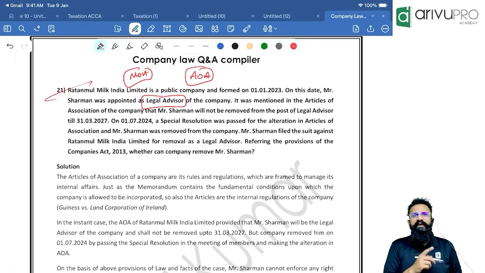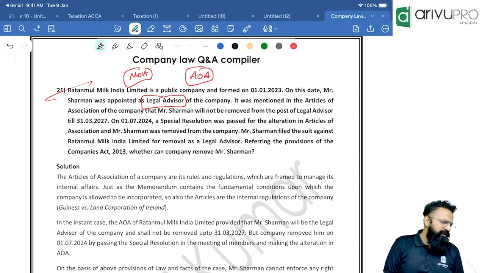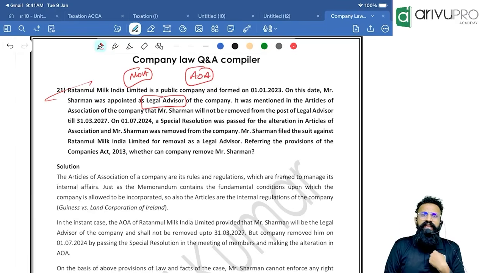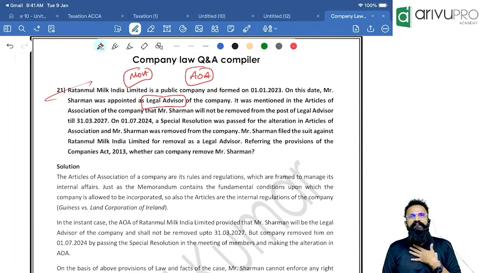What is given in AOA? AOA is not meant for you. It is meant for the internal people, that is shareholders, that is directors. It's not meant for the consultants or any random outsider. So even though I say I will not remove you in my articles, that is an internal matter. That has nothing to do with you. If I have entered into any agreement with you, then yes, you come and challenge me. Then I will be liable.